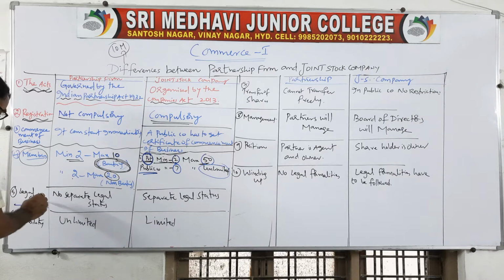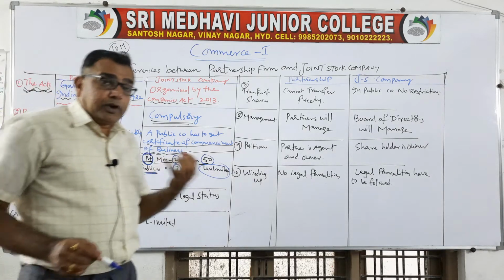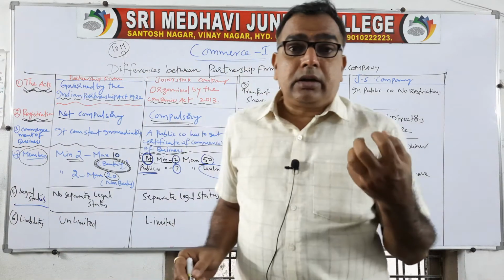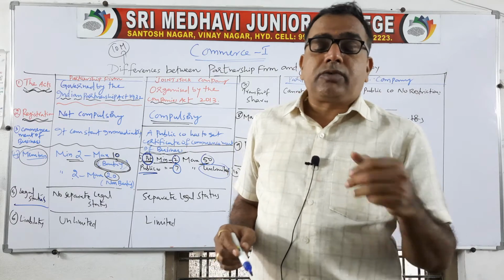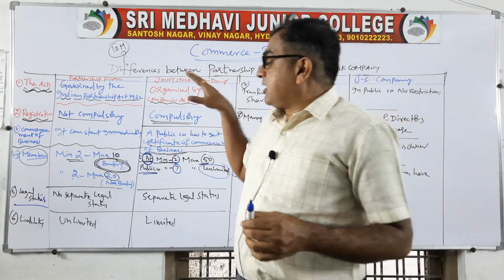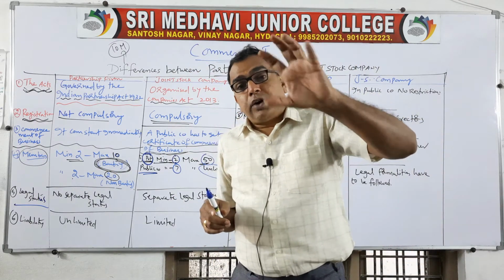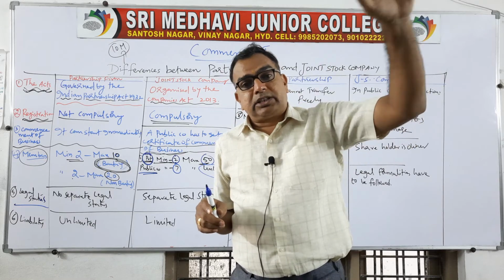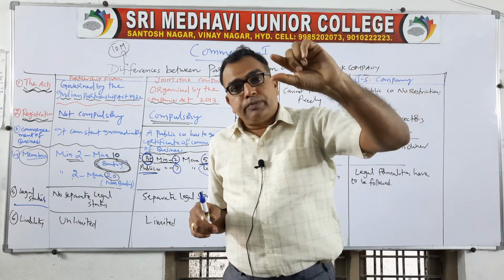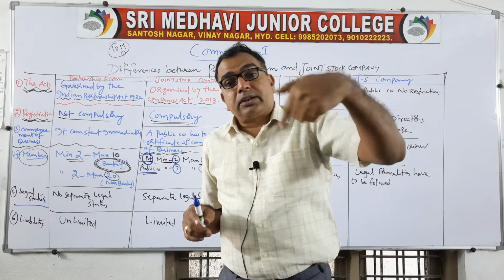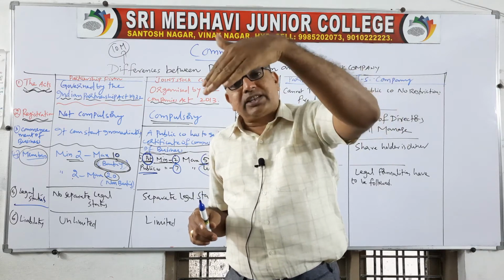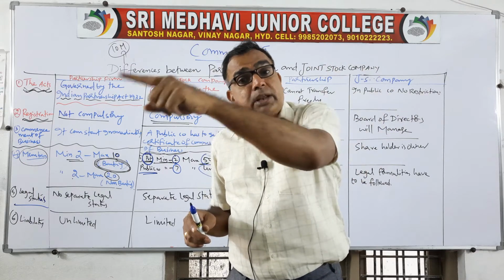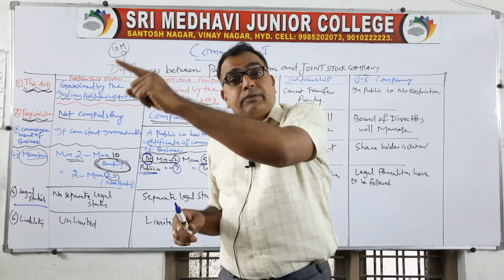Then legal status. Legal status means whether your firm name is identified by the law in a separate manner or it is identified by the owner's name. That is what is called legal status. In case of a partnership firm, your firm does not have any separate legal status. Any court issue, any judicial matter, the partners will be sued. Partners have to approach court. If any customer files a case, he will be filing the case in the name of the partners, not in the name of the firm.